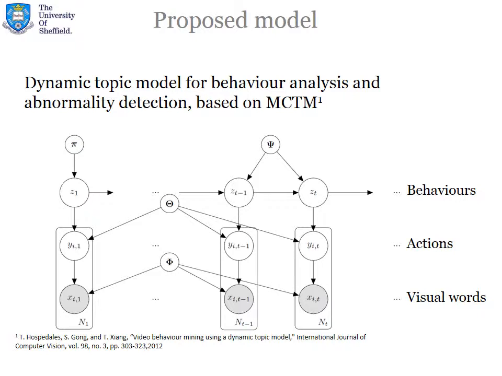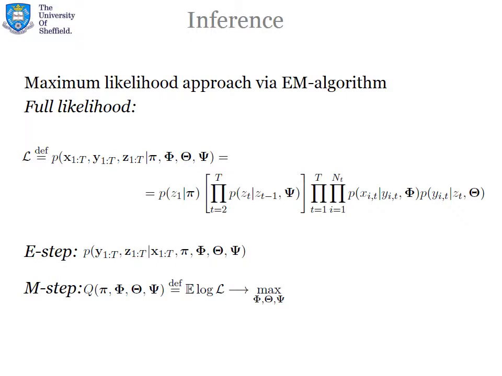The only observed variables are visual words, and we would like to estimate the model parameters, which are the vector pi and matrices psi, theta, and phi. We estimate the parameters with the maximum likelihood approach using the expectation maximization algorithm. From our generative model, we can write down the full likelihood as shown on the slide. In the EM algorithm, we iterate the E and M steps, where on the E step we estimate the posterior probability of the hidden variables, and on the M step we estimate the model parameters with the values maximizing the expected value of the logarithm of the full likelihood.